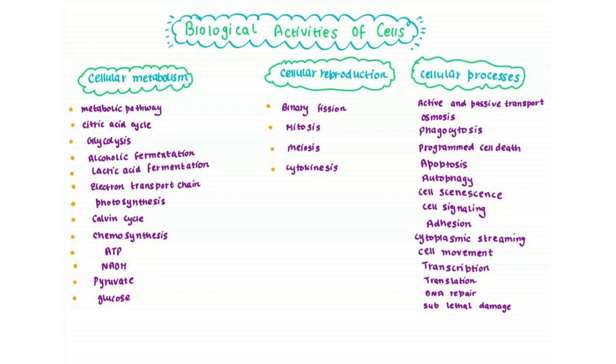Biological activities of the cell. We know the cell is the basic unit of a living organism. It performs all the important functions for the body, such as producing proteins, which are beneficial for the individual. There are several kinds of activities done by the cell: cellular metabolism, cellular reproduction, and cellular processes. These are all carried out by the cell.